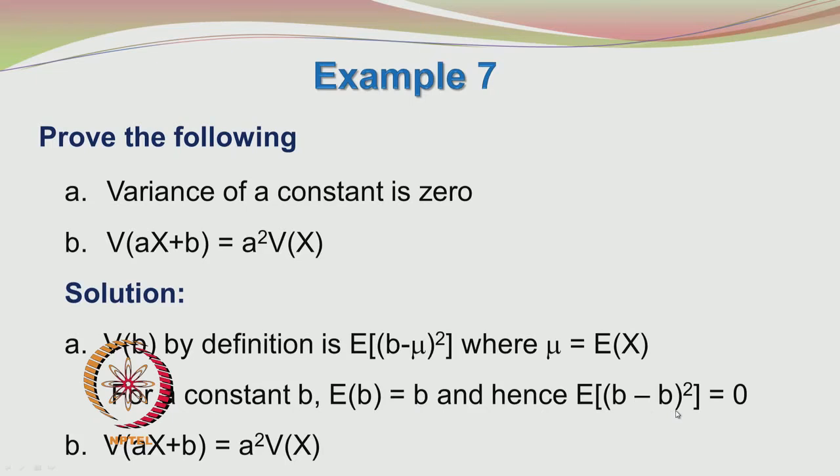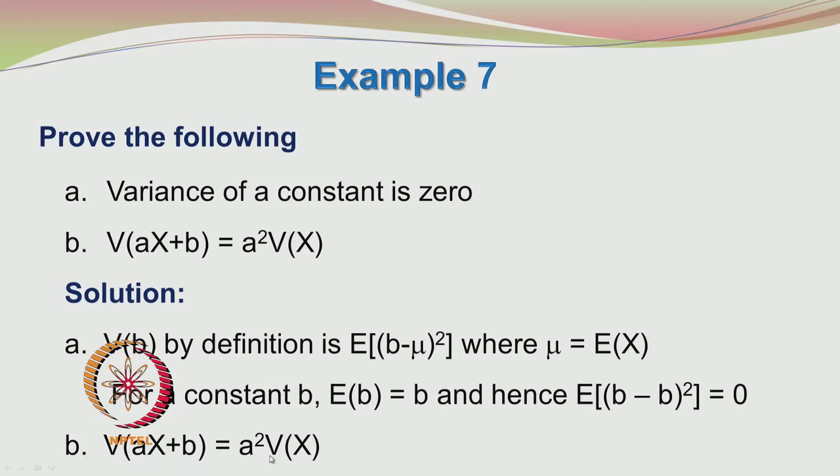So, you have expected value of b minus b whole squared, that is equal to 0. In this case, the x is taking a value of b. So, expected value of b minus b whole squared is equal to 0.